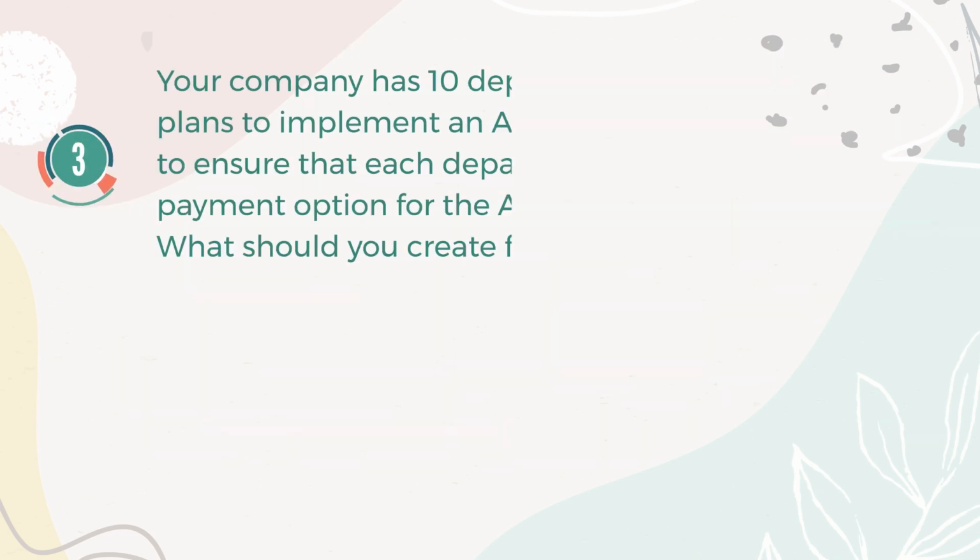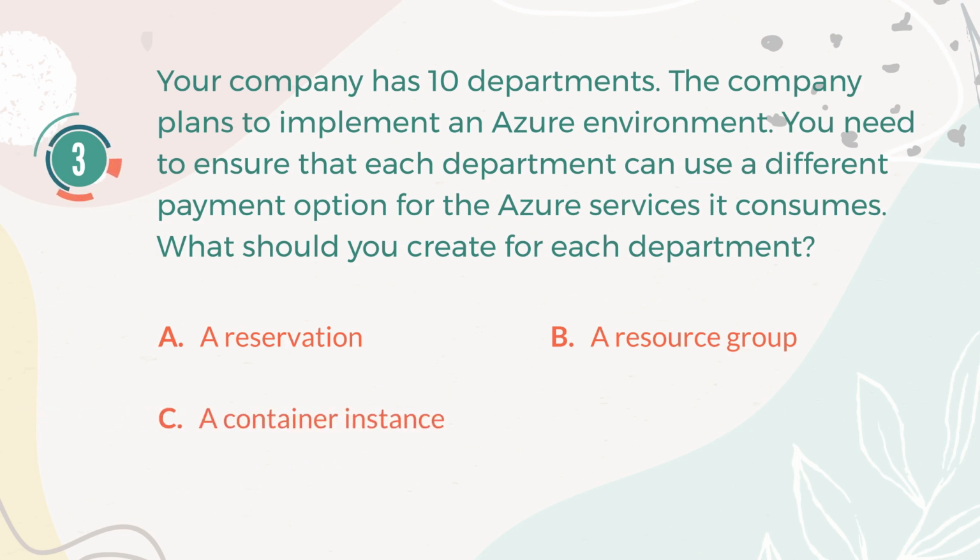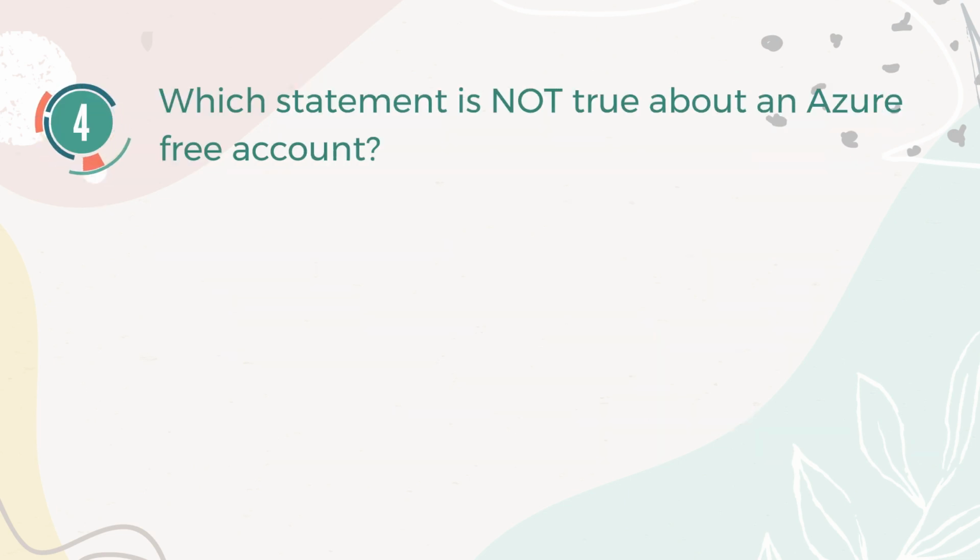Number 3. Your company has 10 departments. The company plans to implement an Azure environment. You need to ensure that each department can use a different payment option for the Azure services it consumes. What should you create for each department? A. A reservation. B. A resource group. C. A container instance. D. A subscription. The correct answer is D. A subscription.